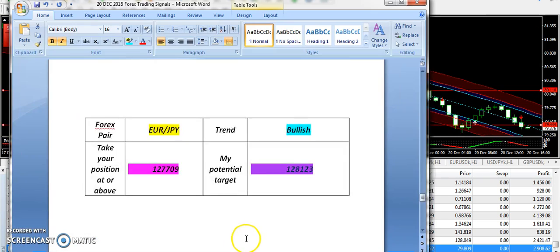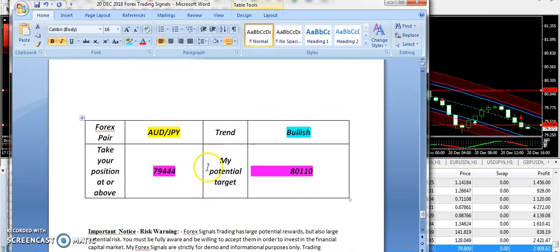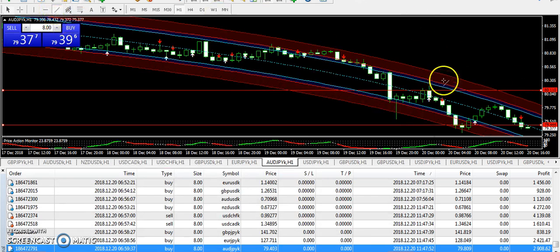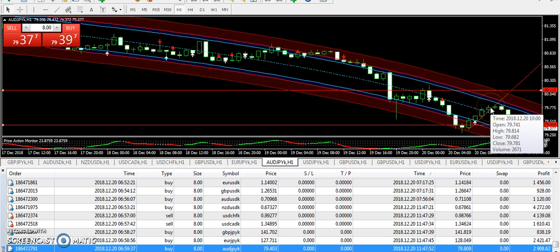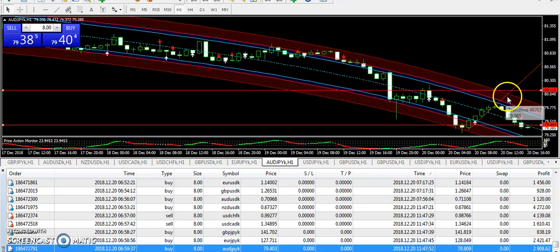At last, I'm going to talk about AUD JPY. I was expecting a reversal. 79.444 was the bullish entry, and guys, you can see that for 5 hours, 1, 2, 3, 4, 5 hours, we have seen the upward trend on AUD JPY, and finally it has moved up. But later on you can see that the signal was hit 60%, but later on we have a drop. However, we have nothing to do with the drop because we have already done with good profits on AUD JPY.